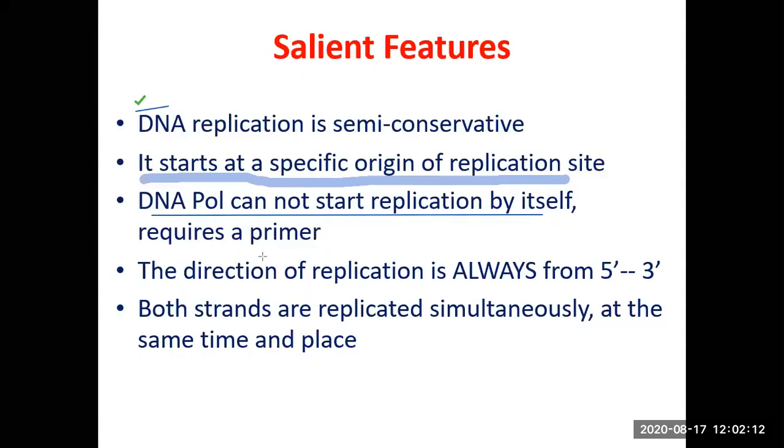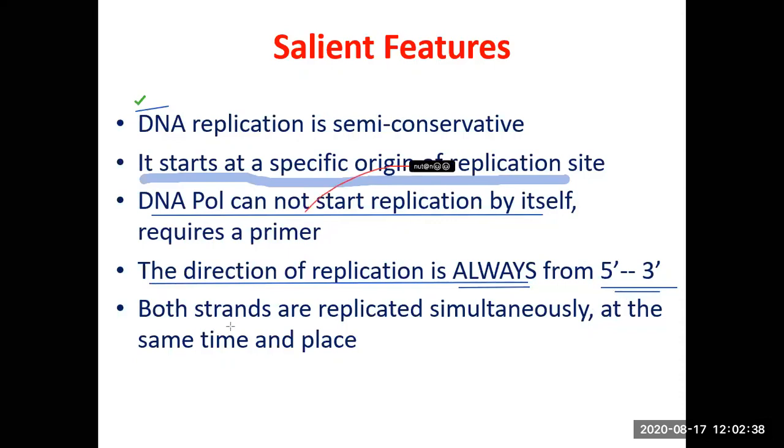It requires a primer. The direction of replication is always, please remember, always from 5 prime to 3 prime. Without any exception, the DNA will always be replicated from 5 prime to 3 prime. This is very important.